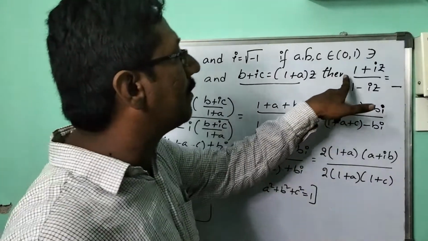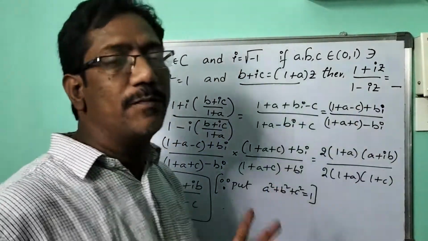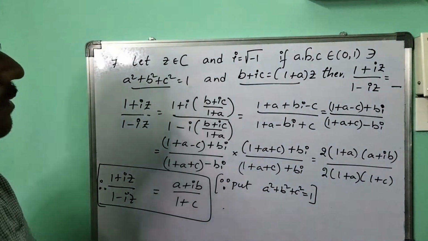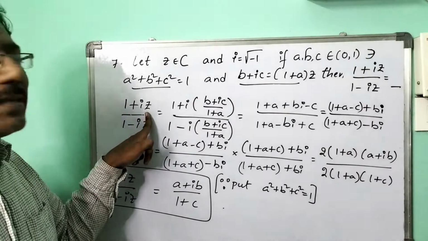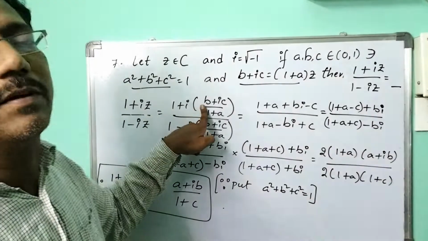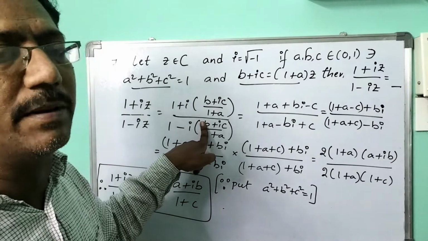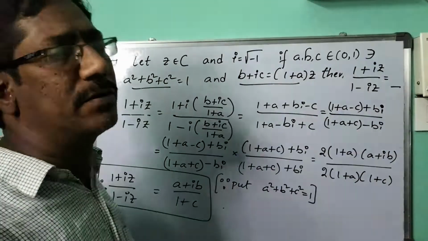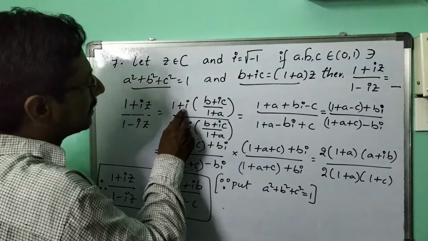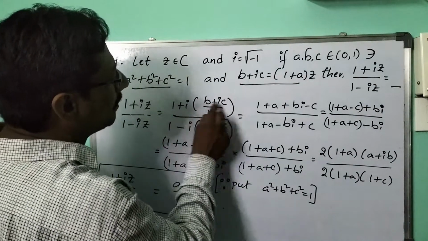Now what is it here? 1 plus IZ by 1 plus I. This one we are now going to find out. So for this I start with 1 will be same, plus will be same, I will be same, and in place of Z, B plus IC by 1 plus A, replace it. Same with here too. If we do LCM over there, what I'll get is, if I send I inside, children, I into B means BI.